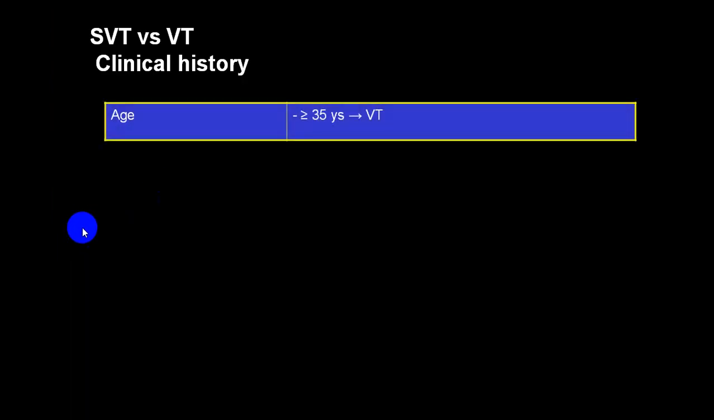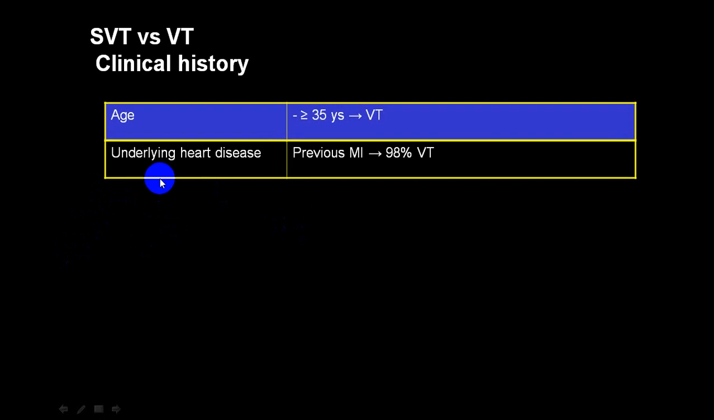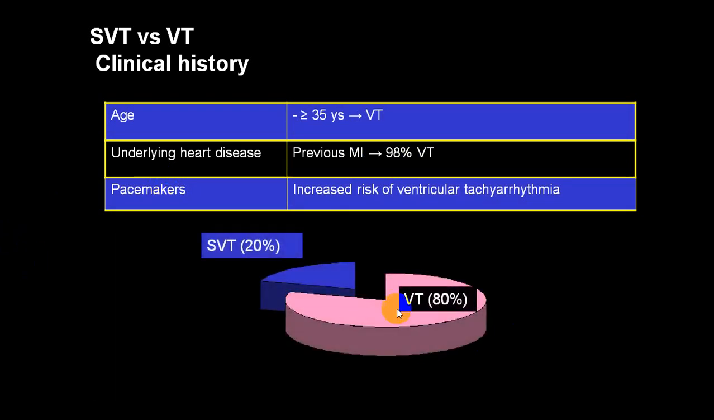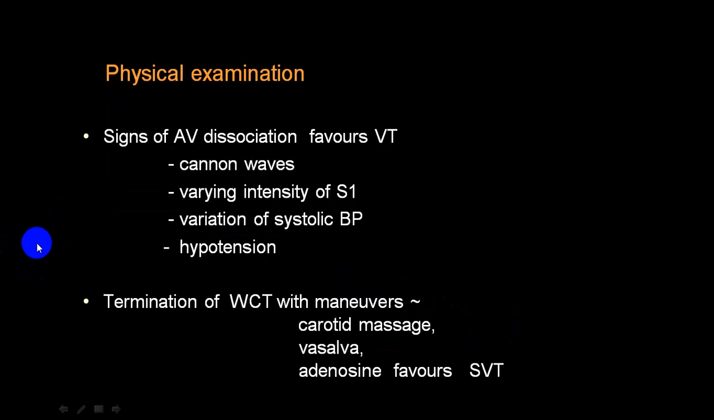Age less than 35, more in favor of SVT. More than 35, we always say middle age and older age group, more in favor of VT. Previous history of MI, almost more than 95% VT. If a pacemaker is utilized, more in favor of ventricular tachyarrhythmias. Again, same slide: 80% of the time it is VT, 20% of the time SVT.